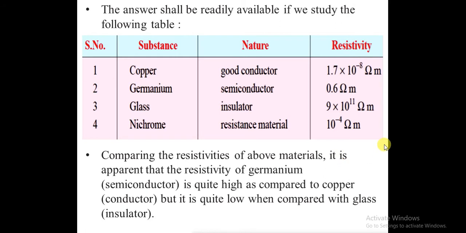Now, what does it signify? If we compare the resistivities of these materials, it can be observed that the resistivity of germanium is quite high as compared to copper, but quite low as compared to glass, which is an insulator.